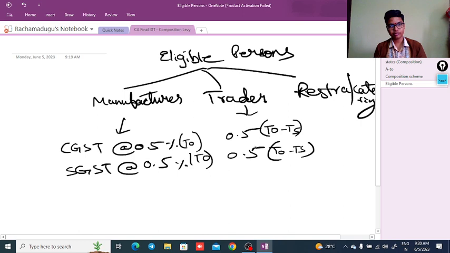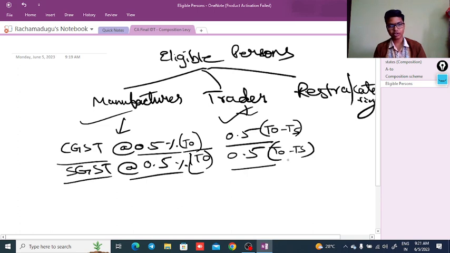Only on taxable supplies he needs to pay the GST, whereas the manufacturer needs to pay the CGST, SGST at the rate of 0.5% each on total turnover, whereas the trader is liable to pay CGST at 0.5%, SGST at 0.5% on the turnover which is taxable supplies.